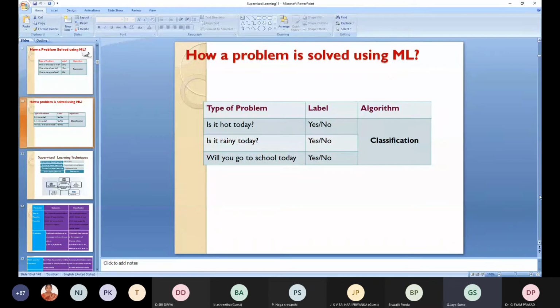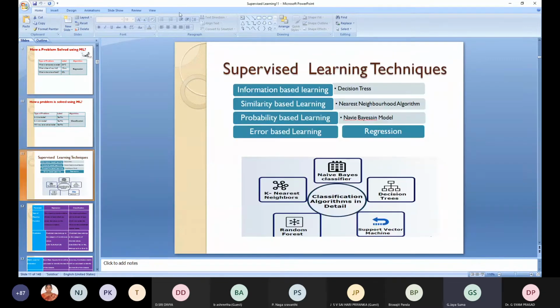Here, next, classification problem. Is it hot today? If there is a question like this, where your problem contains is it hot today, yes or no, then you can say it's a classification. Is it rainy today, yes or no? Will your kid go to school today, yes or no? It's a classification problem. So if this type of question is there for your problem, then you can go for a regression or classification problem.